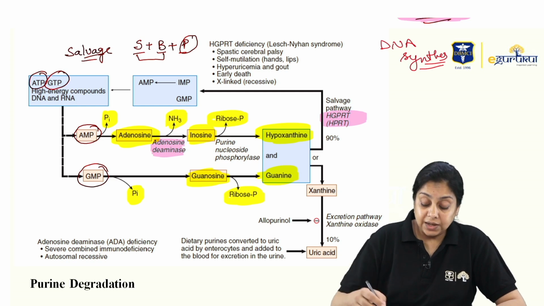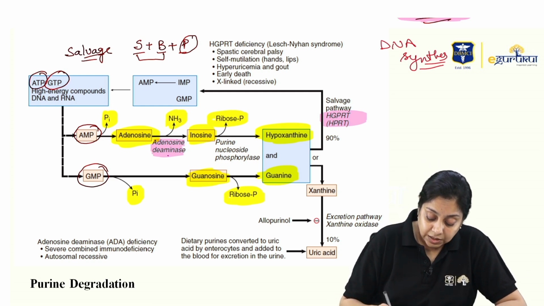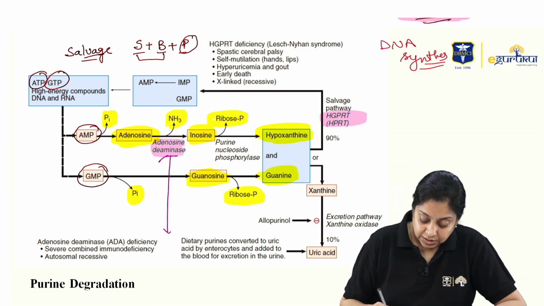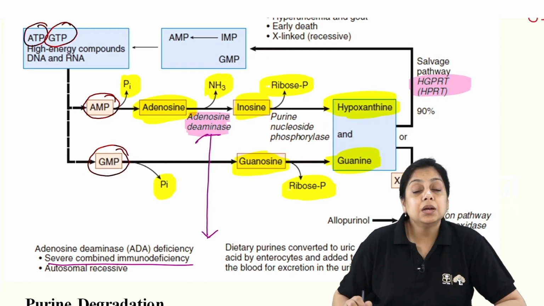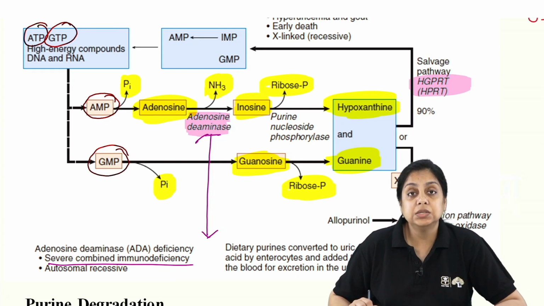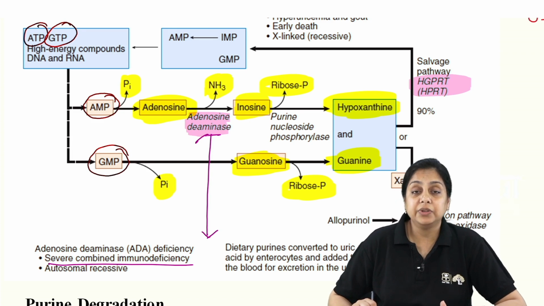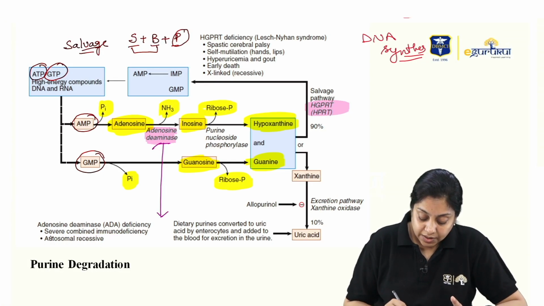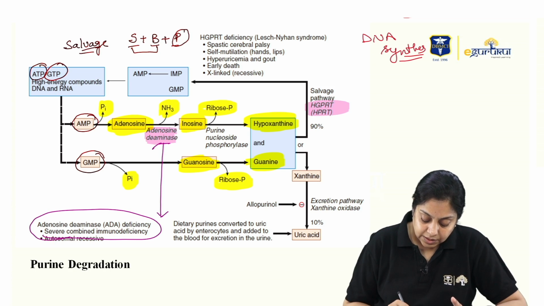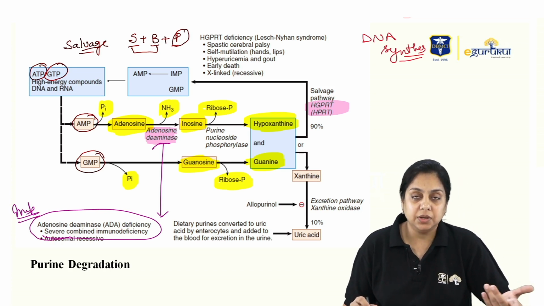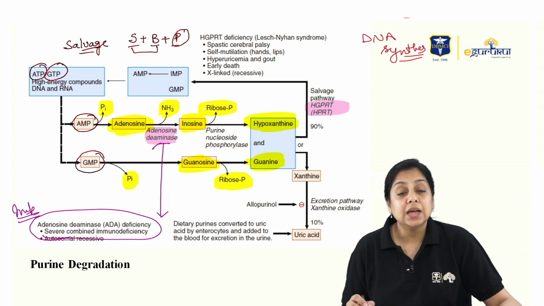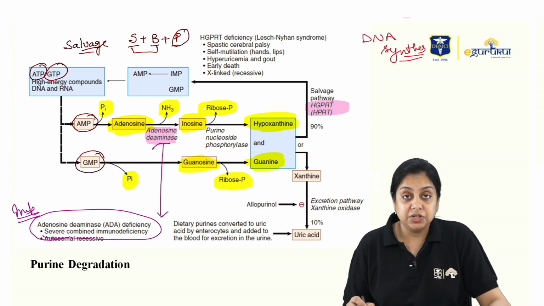If there is deaminase deficiency, right? Adenosine deaminase is deficient. That is going to give SCID, severe combined immunodeficiency disorder. T cells and B cells will be hampered. That will lead to SCID. This is another high yield topic and they have asked you this question in the pre-call questions, right? What is it? Adenosine deaminase deficiency leads to SCID.